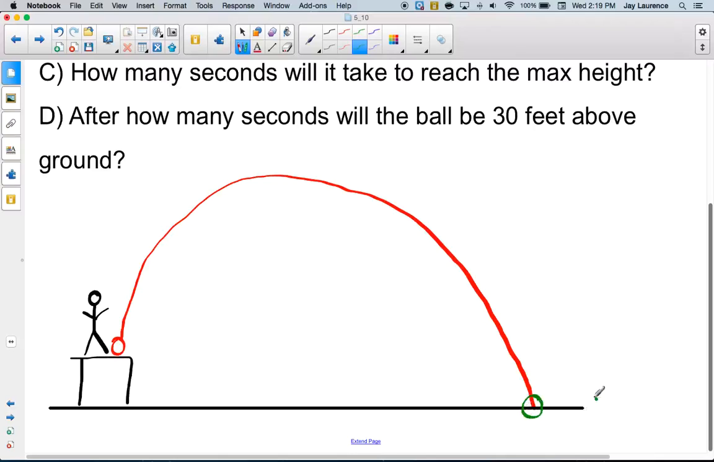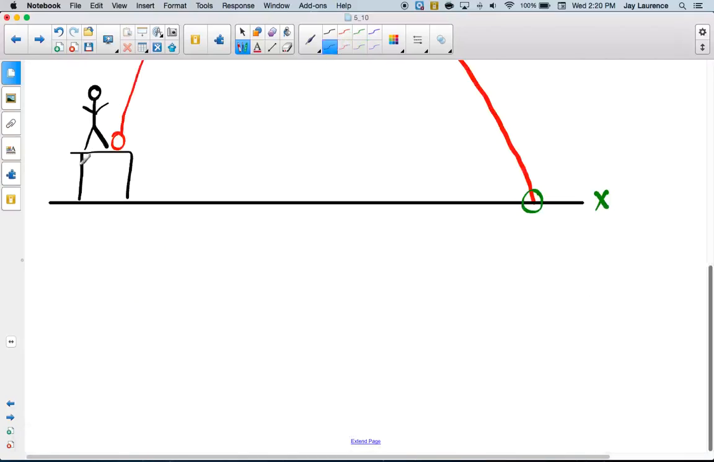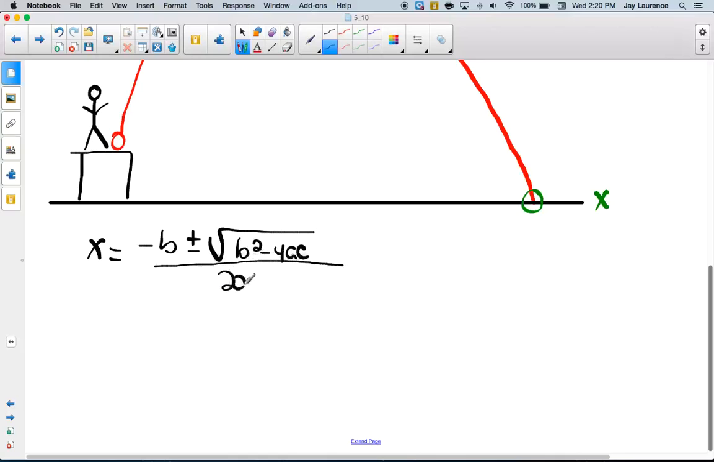Now, if the ground is like the x-axis, this is the place where the parabola hits the x-axis. So I want the quadratic formula. Remember, the quadratic formula finds me solutions, and the solutions or the roots are the places where the parabola hits the x-axis. So I'm going to need x equals negative b plus or minus the square root of b squared minus 4ac all over 2a. Okay, very good.